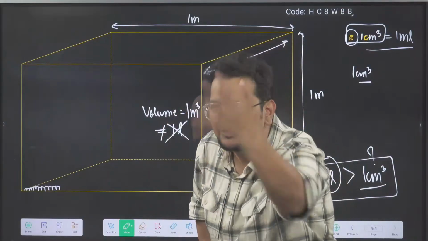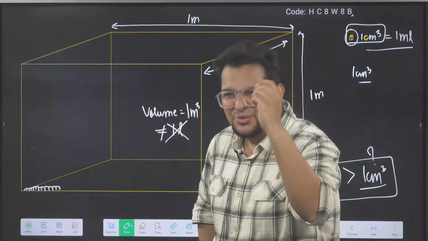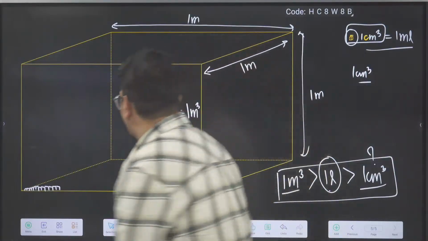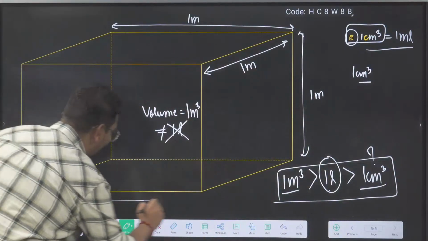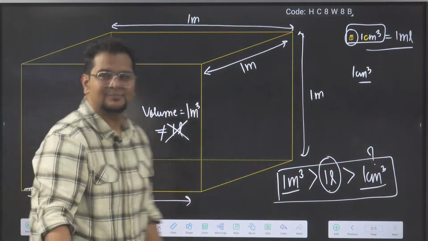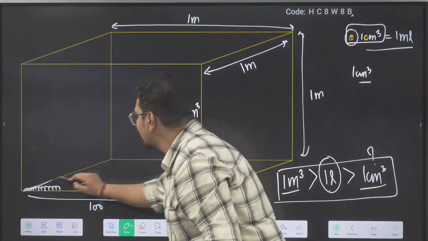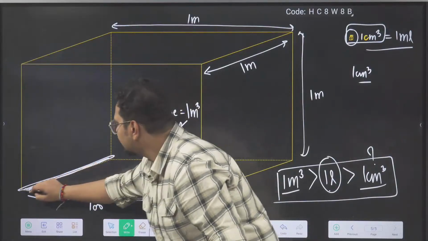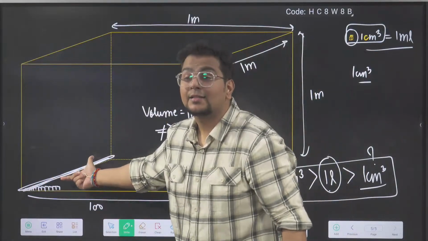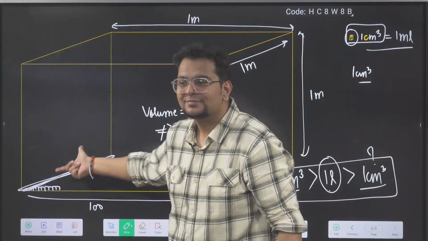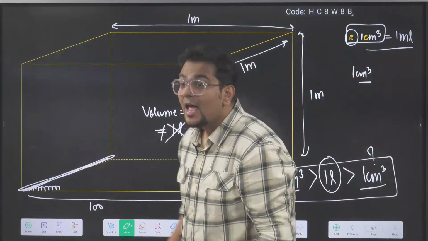Arey, this much you know. You know, I know you know. That's why I'm asking. Correct. So how many will come? Sir, 100 cubes will come here. Similarly, what is this length? In this big cube, what is this length? Sir, 1 meter.